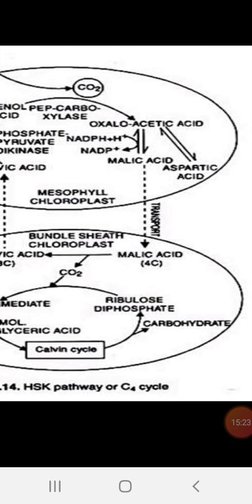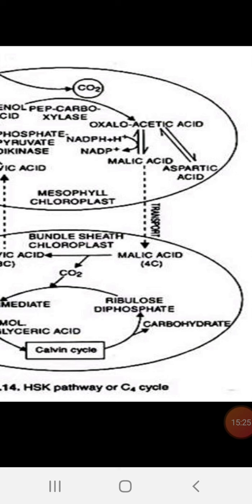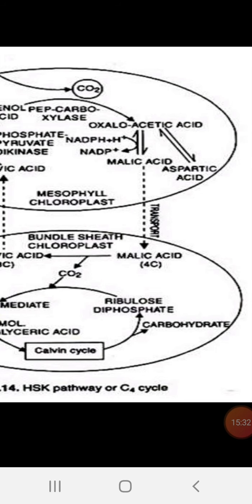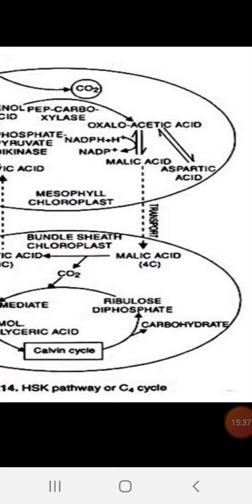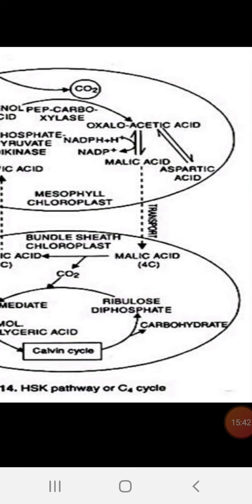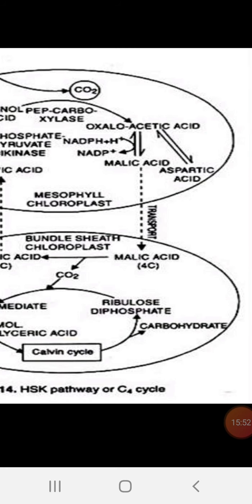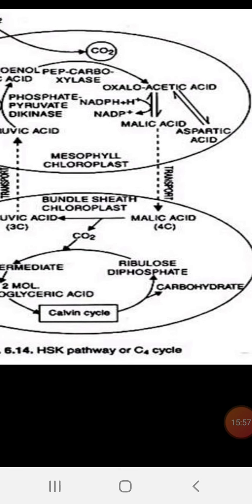This oxaloacetic acid is immediately reduced in the presence of NADPH, NADPH to NADP. You can ask where this NADPH2 supply comes from. This comes from the light reaction. So NADPH2 is very much necessary for the conversion of oxaloacetic acid to malic acid. It is a reduction process. Then sometimes aspartic acid or malic acid may occur, and they diffuse into the next cell,